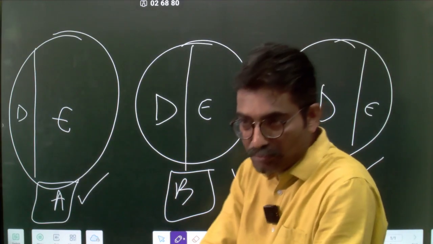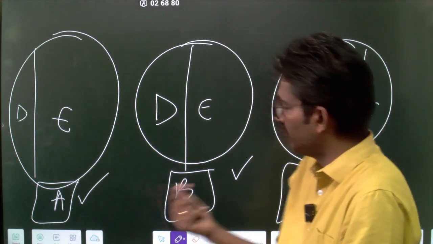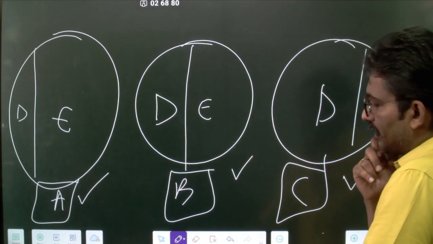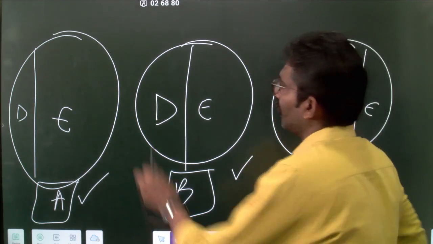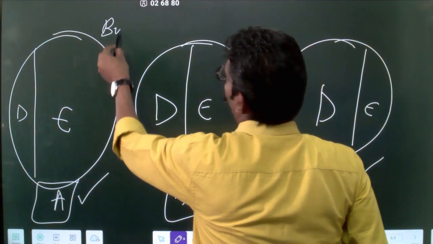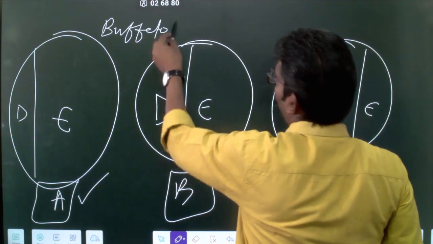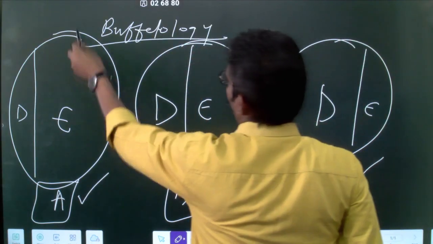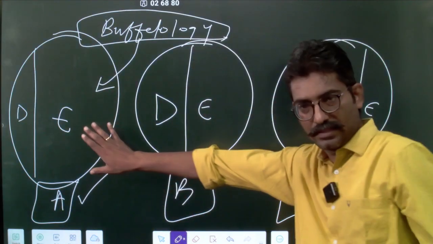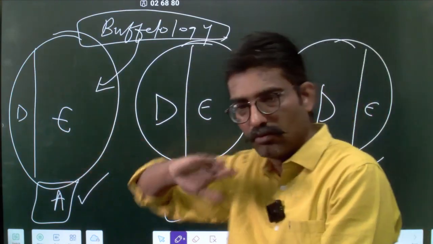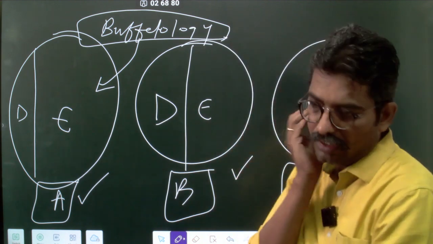We have a very nice book somewhere here in this library, which is called Buffettology. Just read that book. So this answer is correct. It is written by Maria Buffett, who's the daughter of Warren Buffett.